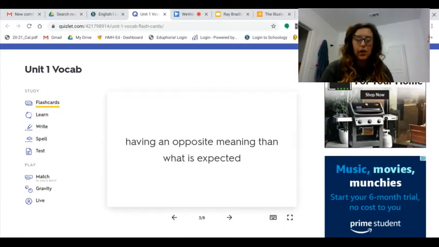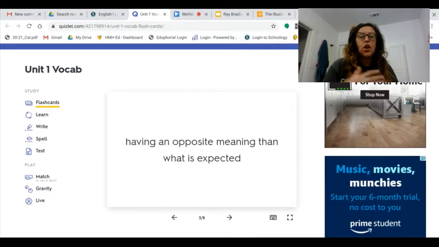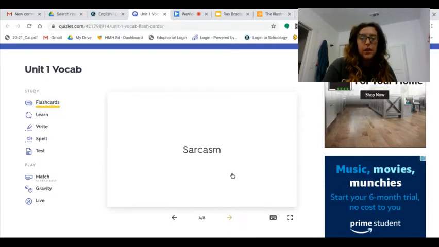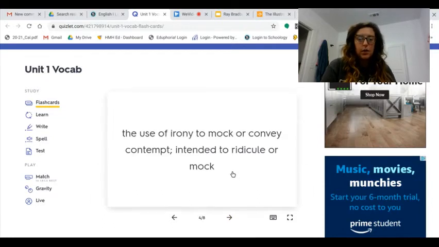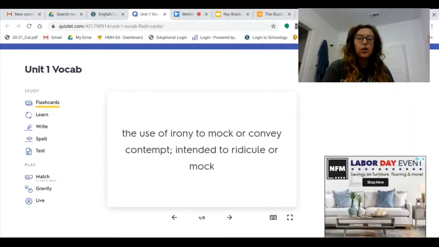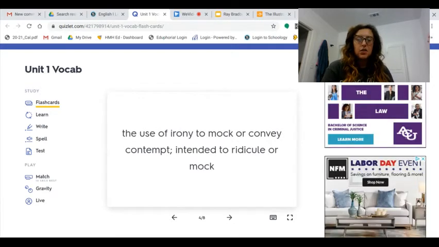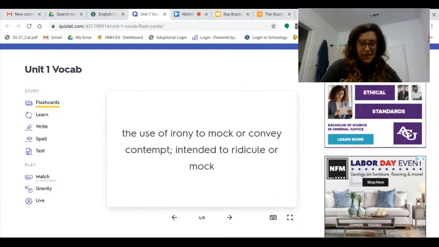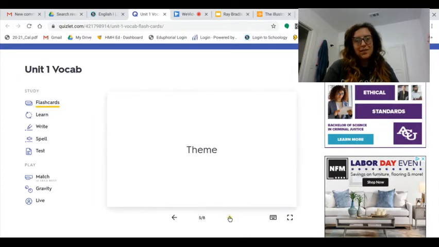Okay, irony and ironic, the opposite meaning of what is expected. Sarcasm falls under verbal irony, right? But it's just not what you're expecting. It's the opposite. Sarcasm, here we go, it's on here. The use of irony to mock or convey contempt, intended to ridicule or to mock. So we're saying something we don't mean, but we're doing it to mock people. So it is a type of irony.